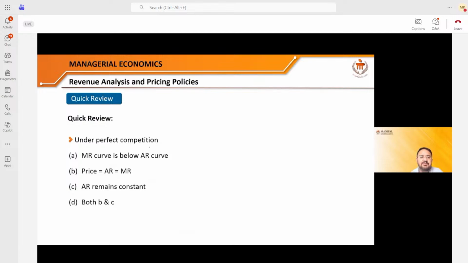Understand the perfect competition, right? So what is the correct answer? In the perfect competition, what happens? This is the diagram. AR is equal to the MR is equal to the price. So all points are equal. AR equal to the MR equal to the price. So B is the answer.